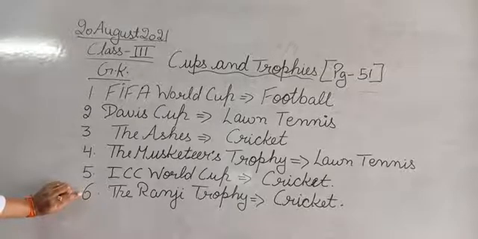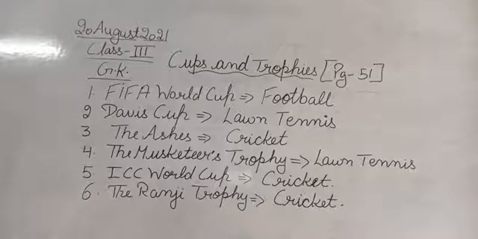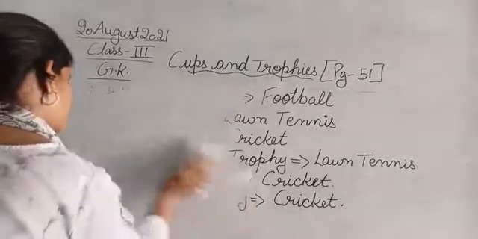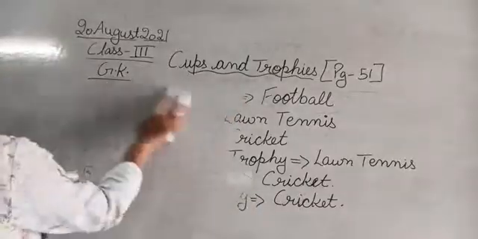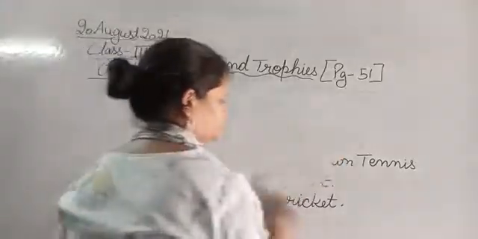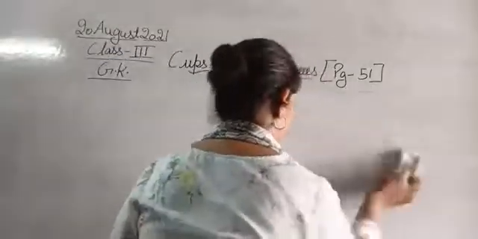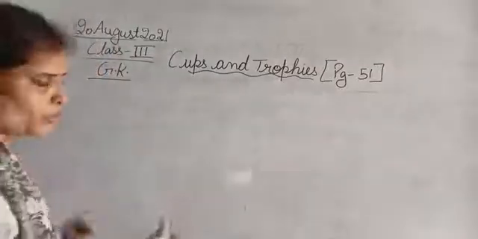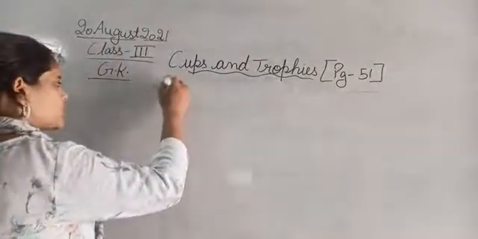Okay, so you can pause your videos here and write it down in your books at page number 51. Moving next to the blanks that are given below. Now we will move to the blanks that are given in the book on the same page number 51, and here we have to do the fill-ups.